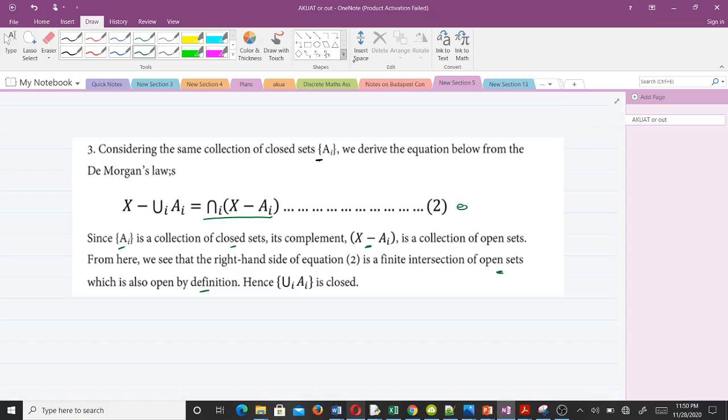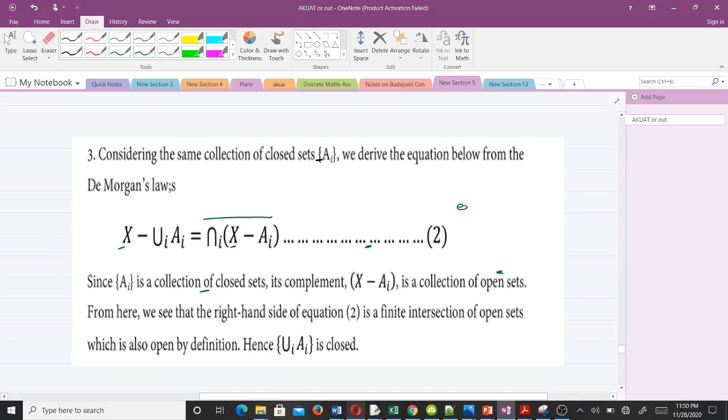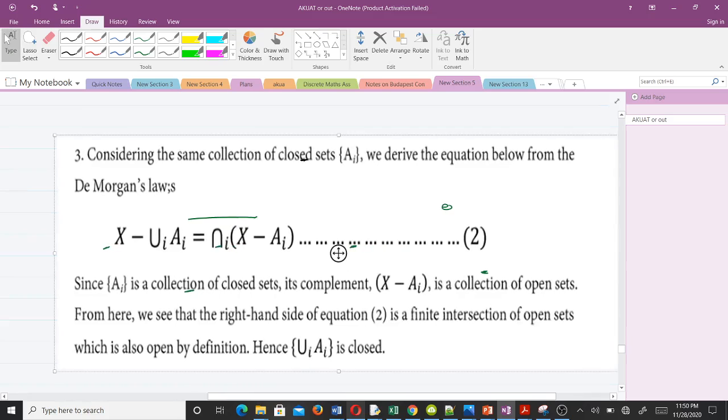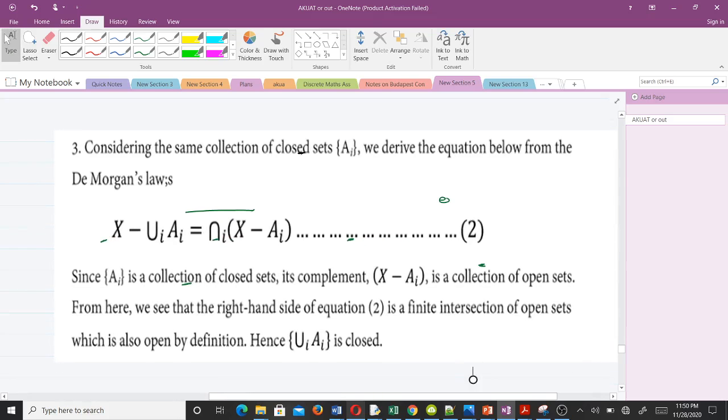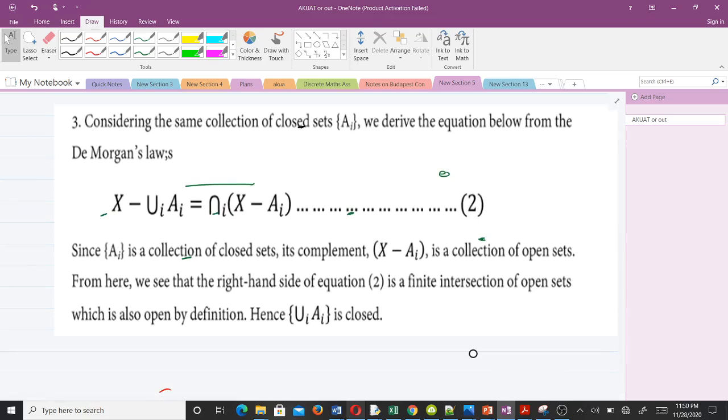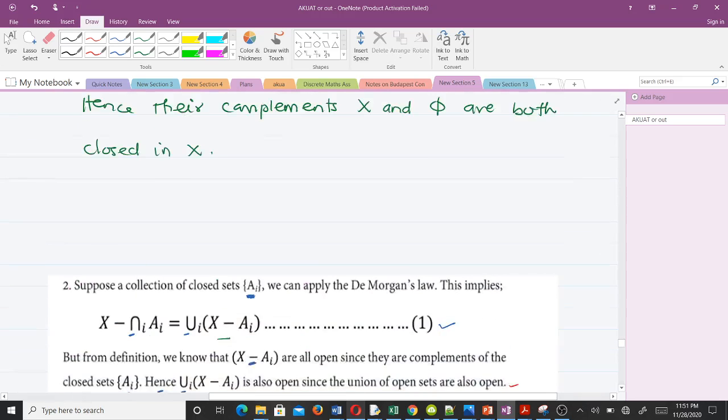So the reason why we are making this point, let me enlarge this so that you can see it well. Okay, so the reason why we are making this point, and this point here is what we can see here.